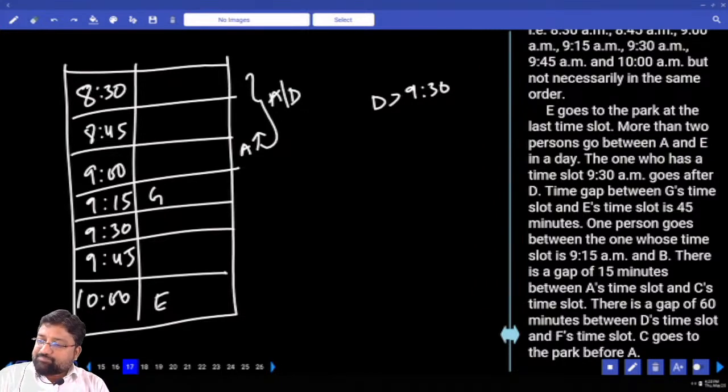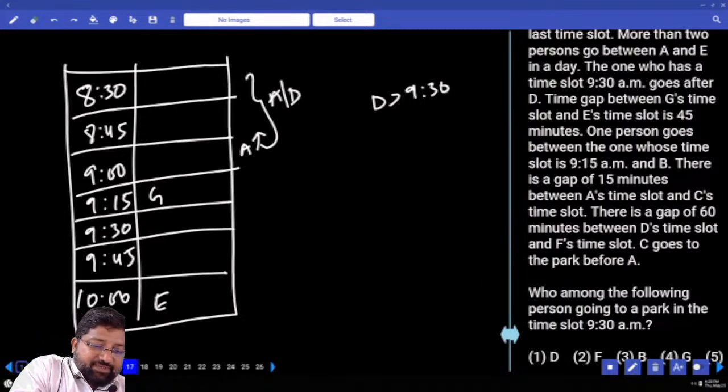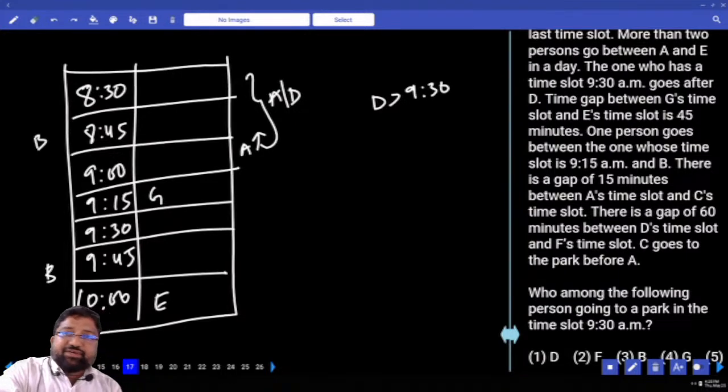Next, one person goes between the one whose time is 9:15 and B. That one person B can be at 9:45 or else 8:45. There is a problem. If B is exactly in 8:45, then the other two places should be occupied by A and D. If B is in 9:45, then those three places are meant for A and D. Some other person can also enter into that third slot.